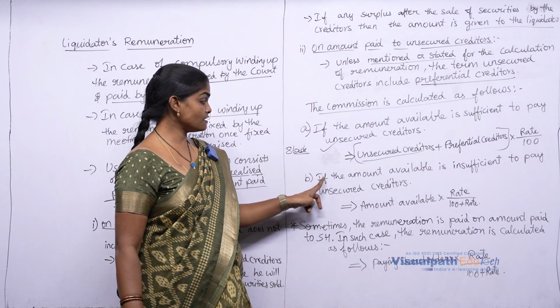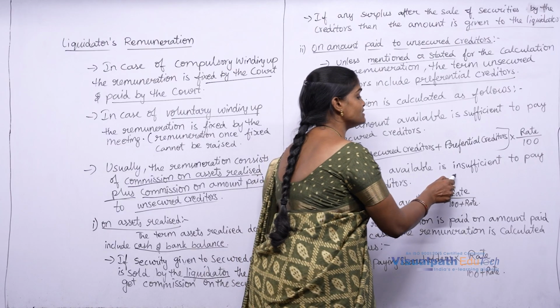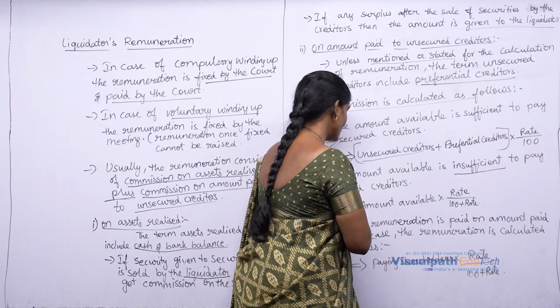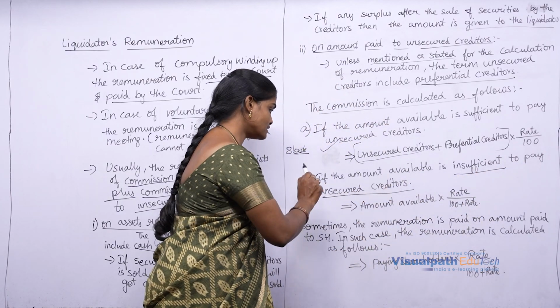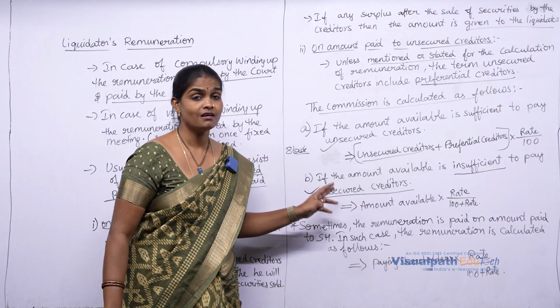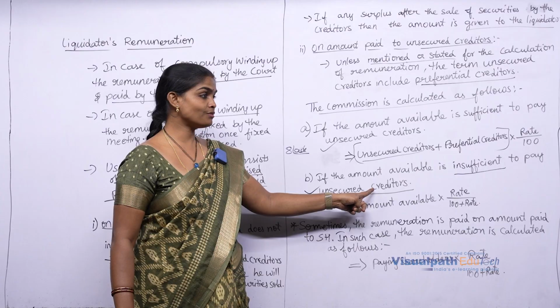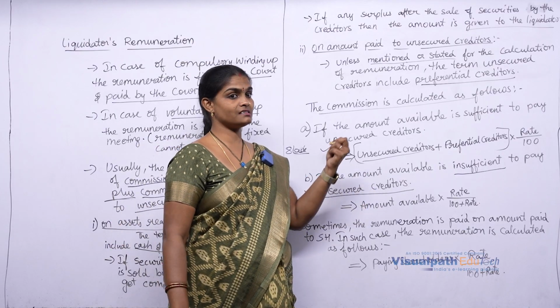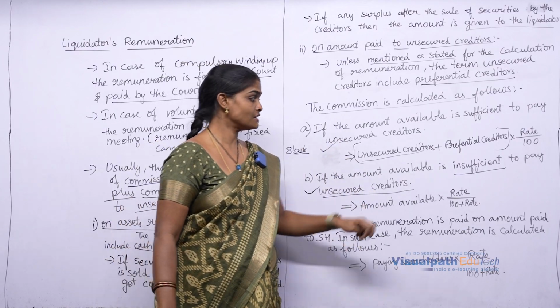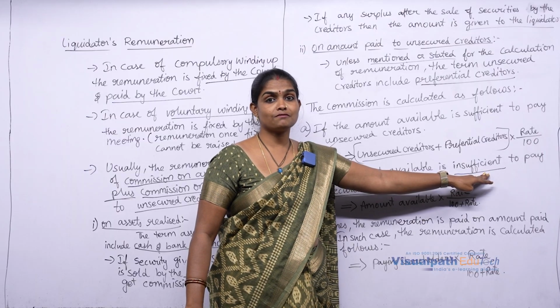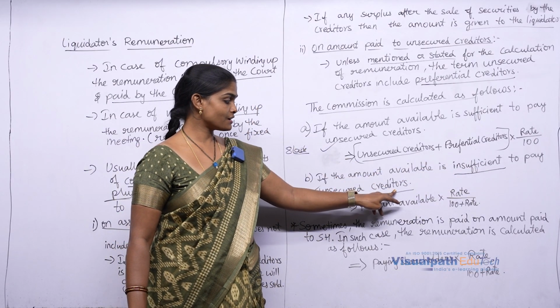Next, if the amount available is insufficient to pay unsecured creditors, the company is unable to pay back the creditors, because after the realization of assets there is insufficient fund to pay unsecured creditors.